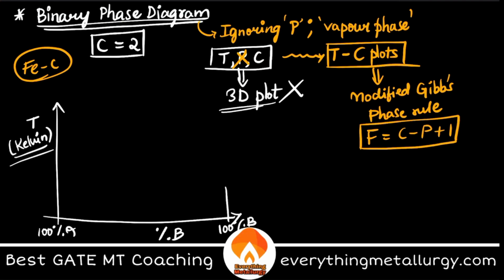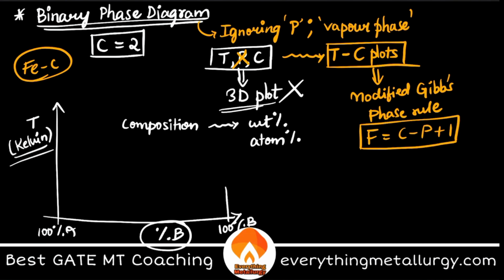Now, because we have 2 components, A and B, I mentioned the composition in terms of percentage B, correct? The compositions are usually denoted in terms of weight percentages, or you can also represent them in atom percentages.